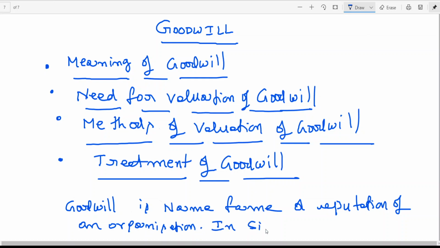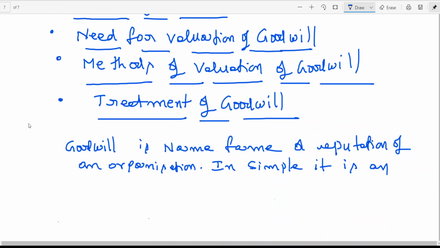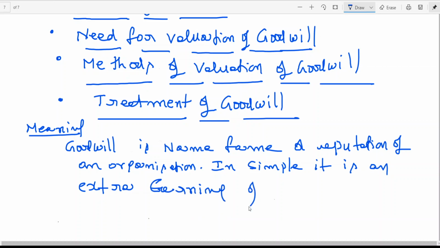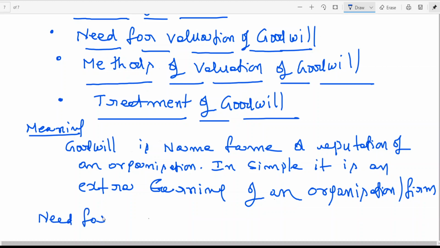In simple words, it is the extra earning of an organization, or say firm. As I told you, goodwill is very easy to describe but very difficult to define. Next, need for valuation.